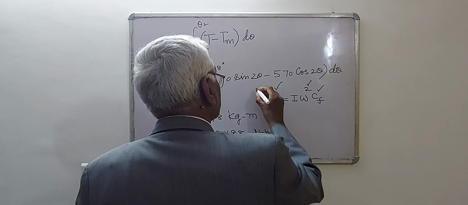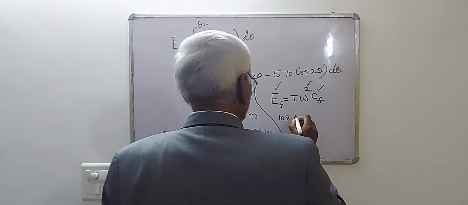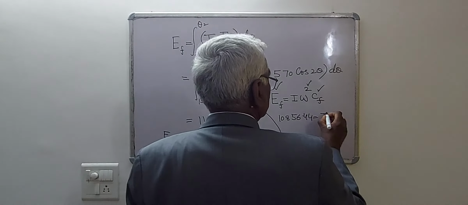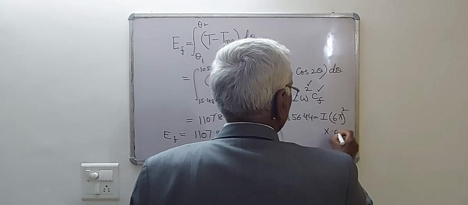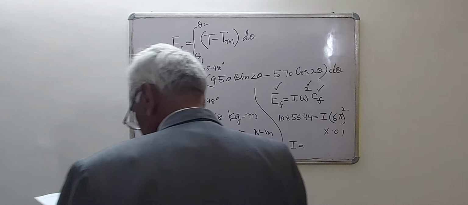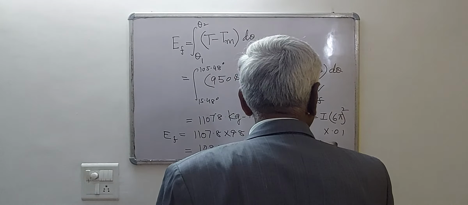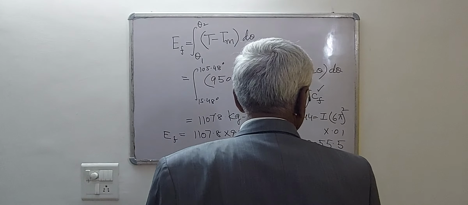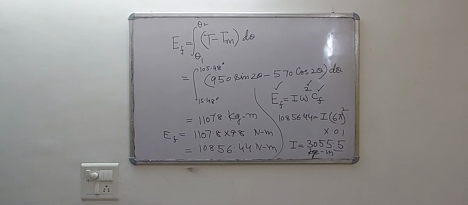EF is 10856.44 equal to I into 6 pi square into CF, that is 0.01. So the mass moment of inertia of the flywheel is found to be 3055.5 kg meter square.